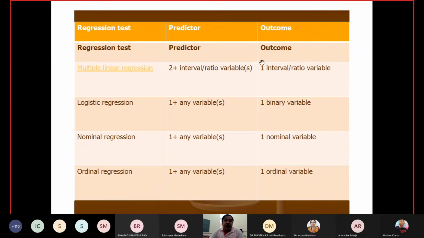when you go for a regression test, what you want is to predict an outcome. If it is a multivariate linear regression, there are two or more interval or ratio variables, and the outcome is this one. Then there are logistic, nominal, and ordinal regressions. For different types of regression you can use different types of tests, and there are different predictors and outcomes.